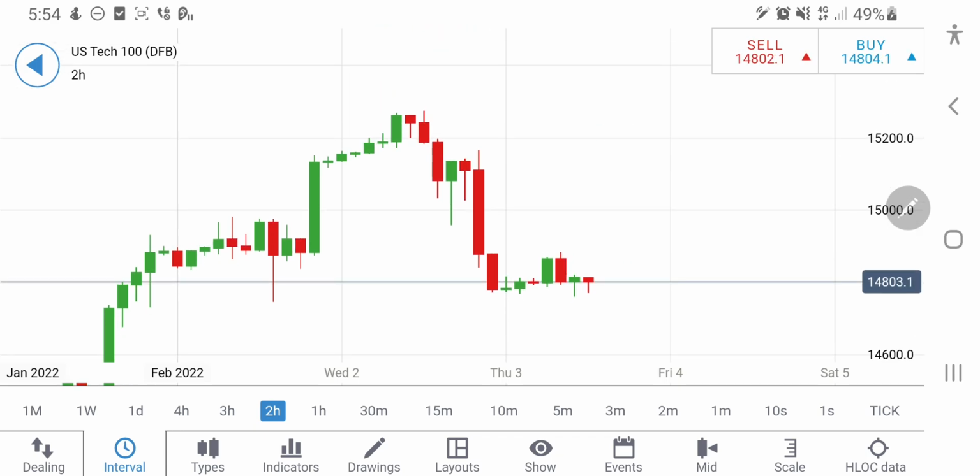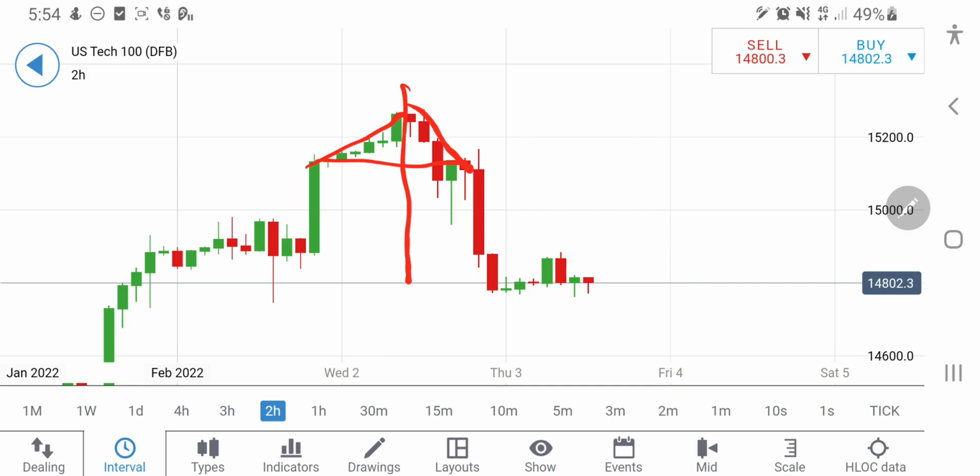However, look at this on the 2-hour charts. You can see clearly how beautifully the symmetry has been formed. Yesterday itself I drew this in my analysis. All this movement is complete, and now the next resistance for the upside is at around 14,910. Once 14,910 is taken, it will again try to continue in the bullish zone, where it may head towards 15,020, and 15,100 levels can be seen again on US 100.